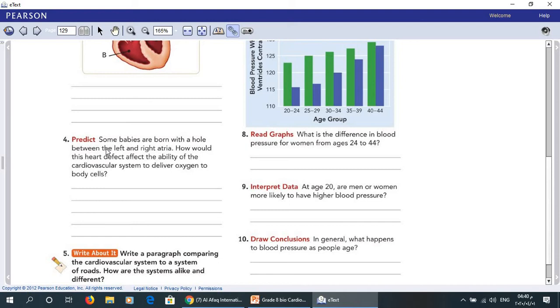I'll repeat for the last time. Some babies are born with a hole between the left and right atria. How would this heart defect affect the ability of the cardiovascular system to deliver oxygen to the body? Right, oxygen-poor blood from the right atrium could flow to the left atrium and not get to the lungs.